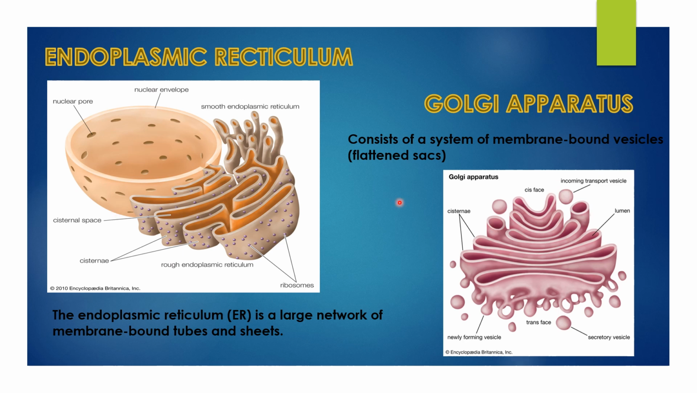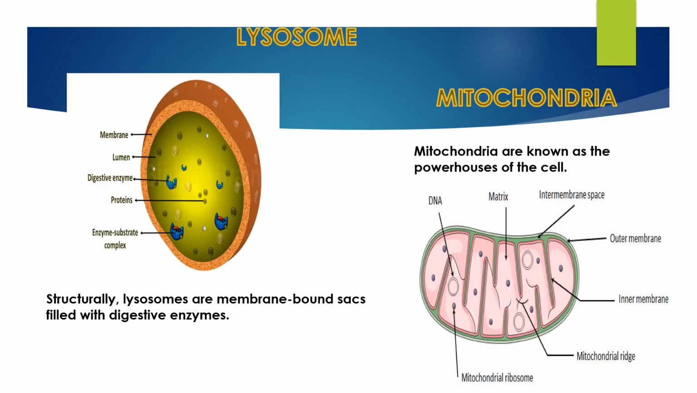Coming to the Golgi apparatus, it is a membrane-bound vesicle. It is a flattened sac. The next organelle we are going to discuss is the lysosome. Lysosomes are known as suicidal bodies. It is a membrane-bound sac filled with digestive enzymes. The next one is a very important organelle, the mitochondria. It is known as the powerhouse of the cell. Mitochondria are known as the powerhouse of the cell because it is the place where ATP is produced.